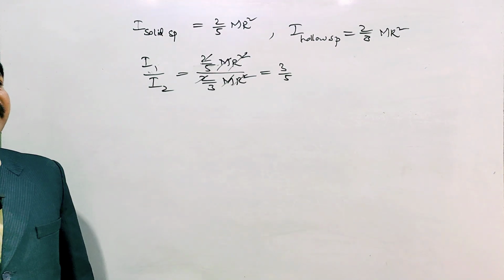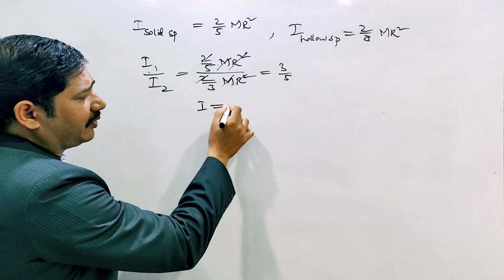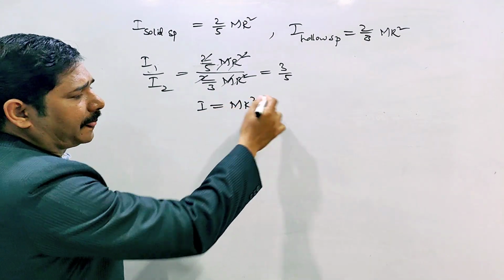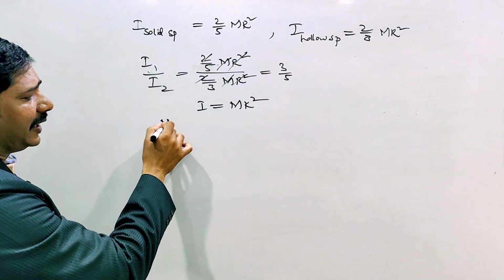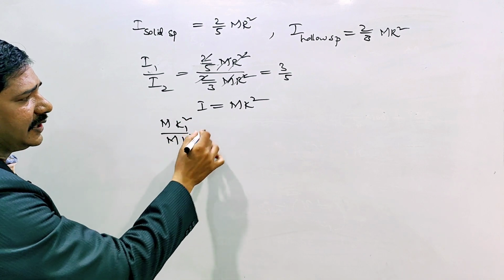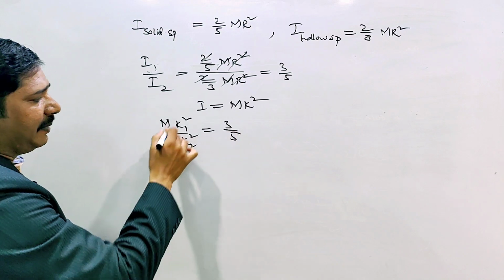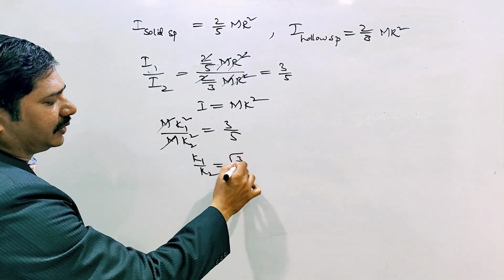But what is radius of gyration? Radius of gyration formula is what? I equal to what? Mk square. So actually if you write here, m k1 square by m k2 square is equal to what? 3 by 5. M gets cancelled. K1 by K2 equal to what? Under root 3 by 5.